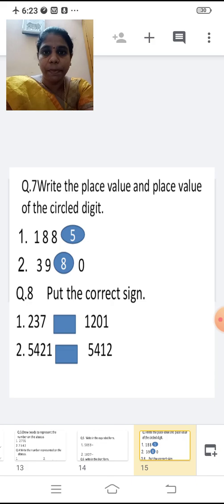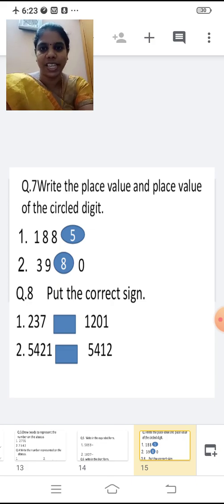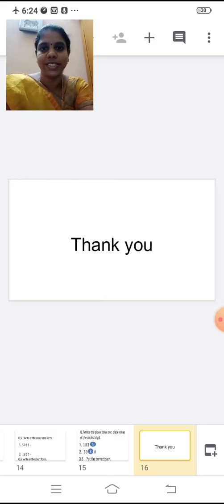Question number 7, write the place value and face value of the circled digit. So that is face value. 1885. So 5 is circled. Second one, 3980. So 8 is circled, right? Last one, put the correct sign. 237, 1201. Second one, 5421, 5412. So you can do these assignments during your holidays.